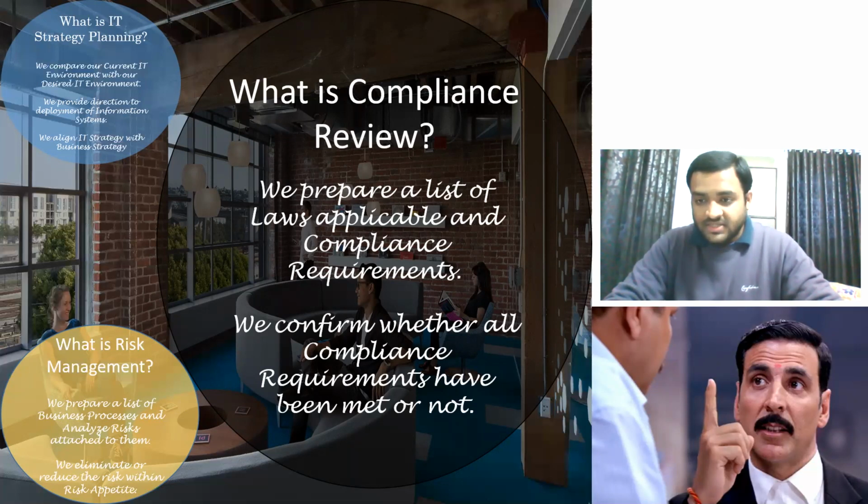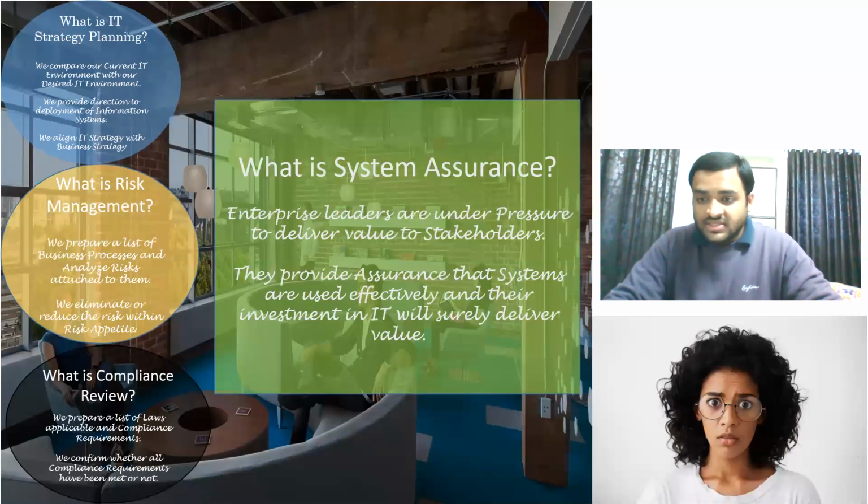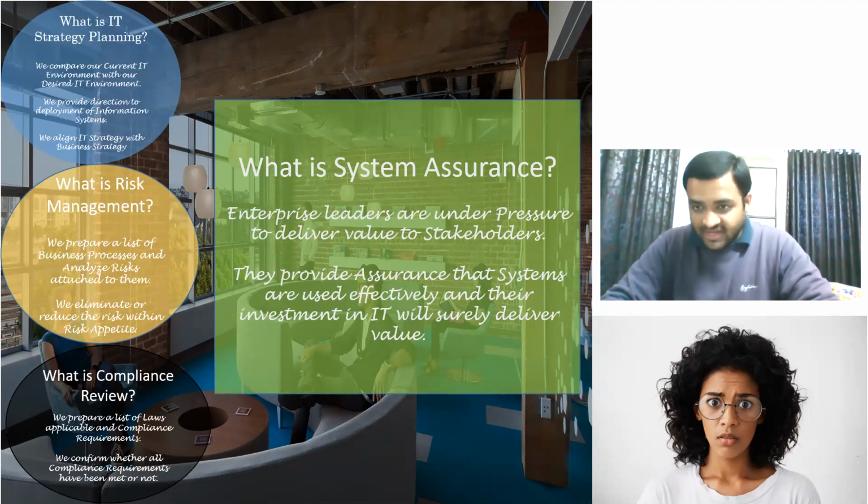Now let's see the next concept. What is system assurance? Now, this is a new story. Enterprise leaders will go to the shareholders, they will say, this is the amount of IT investment we require. If we don't do this IT investment, our current information systems will become outdated.